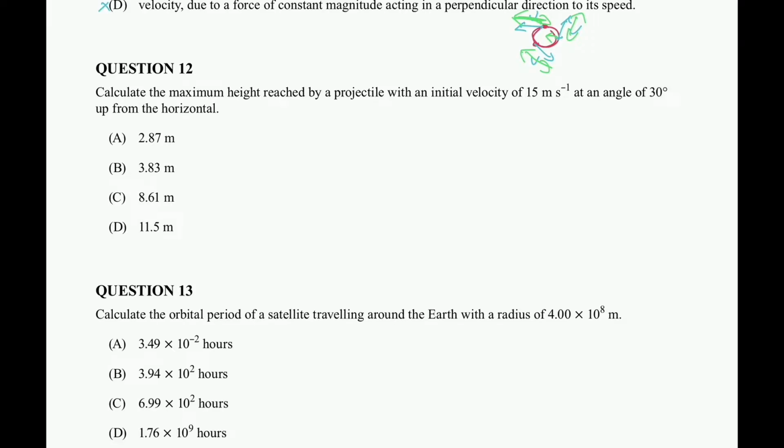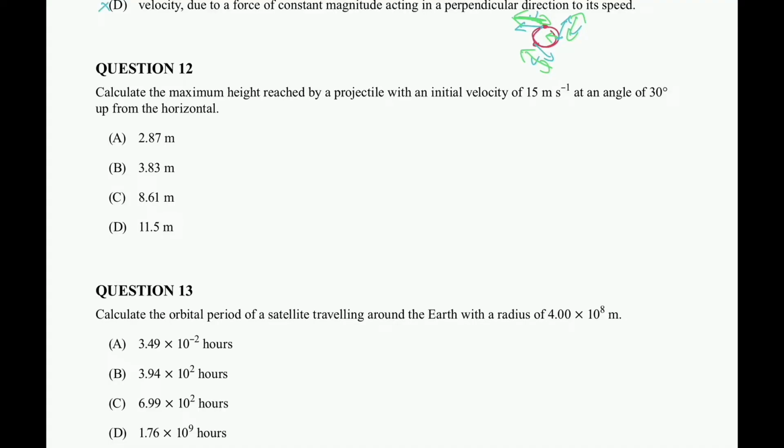Calculate the maximum height reached by a projectile with an initial velocity of 15 meters per second at an angle of 30 degrees. There are two ways to solve this. There's a really quick abridged way, relevant for those students who have done math specialist, because you might have been taught the formula. And then there's a more stepwise approach, using the formulas you've been given in your physics formula book. I'm going to go with the quickest solution first.